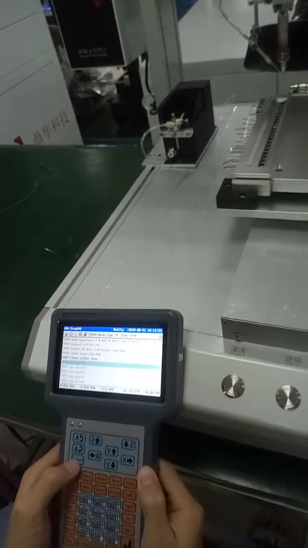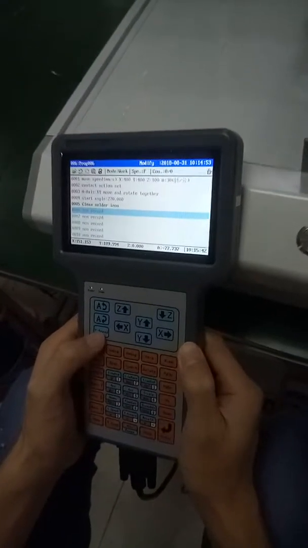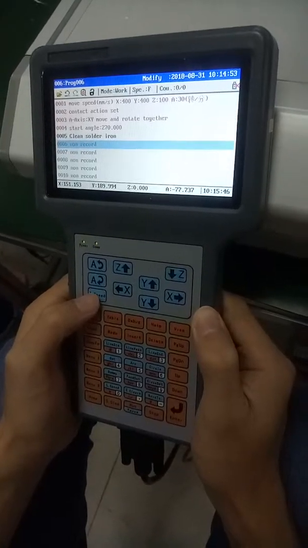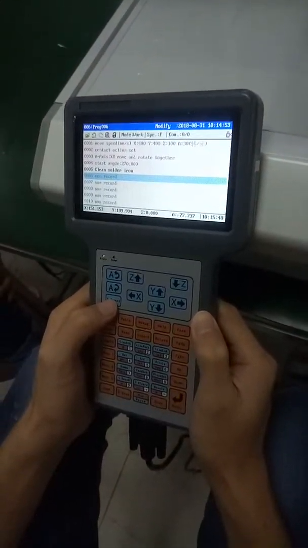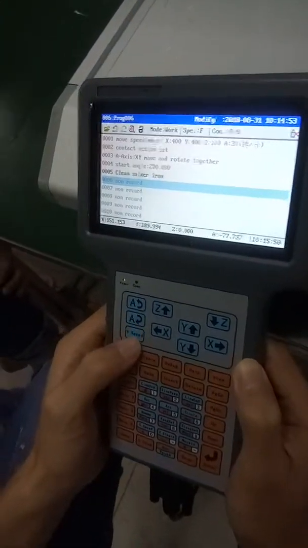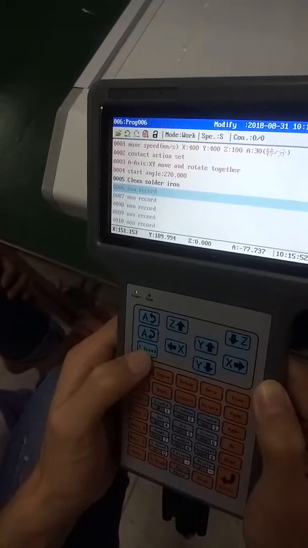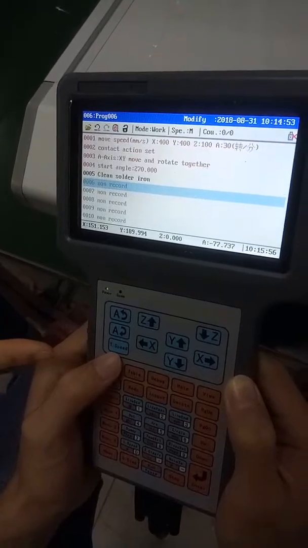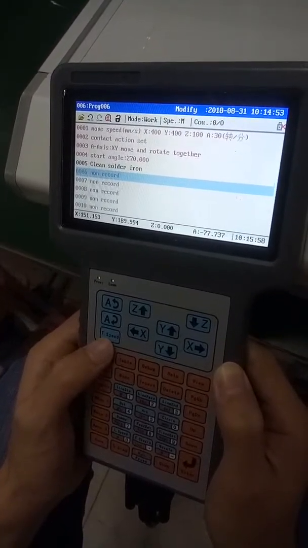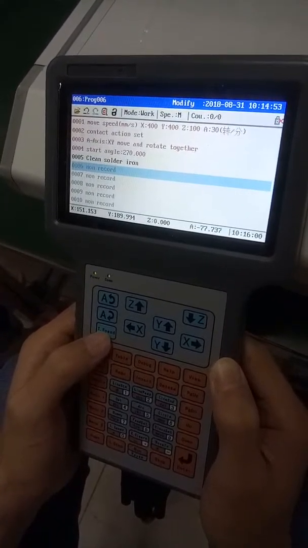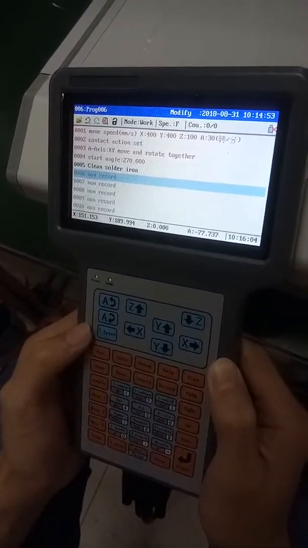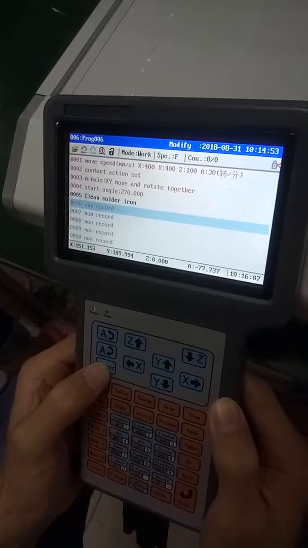Let me briefly introduce the table of how to position. This button switches the speed. There are three types of speed: fast, middle, and slow.